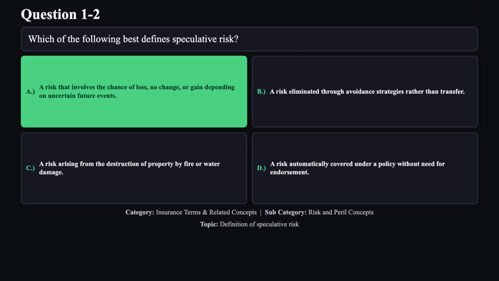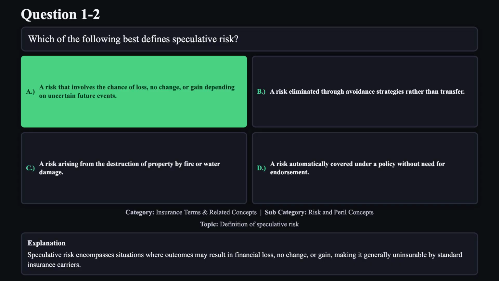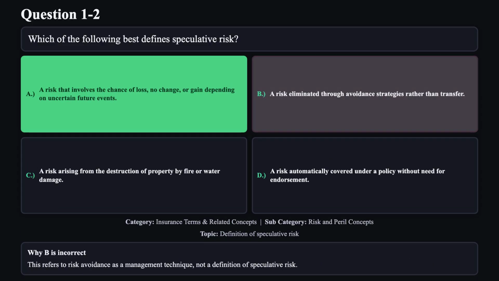The correct answer is A. Speculative risk encompasses situations where outcomes may result in financial loss, no change, or gain, making it generally uninsurable by standard insurance carriers. Reason B is not correct. This refers to risk avoidance as a management technique, not a definition of speculative risk.